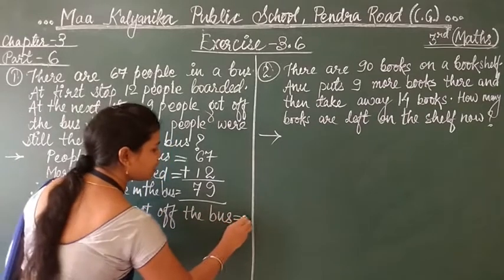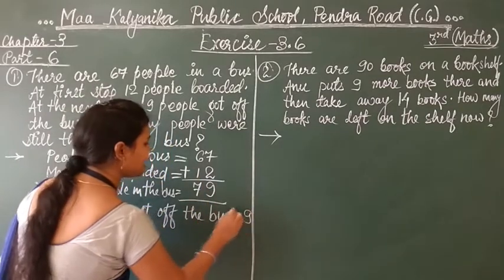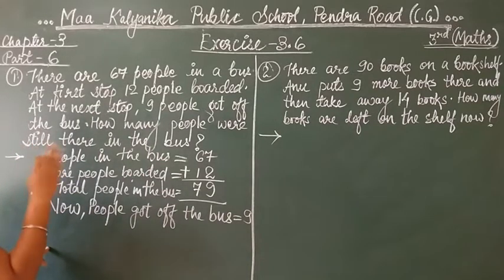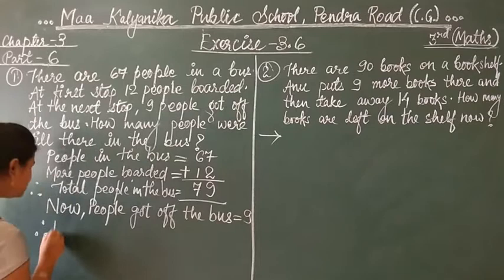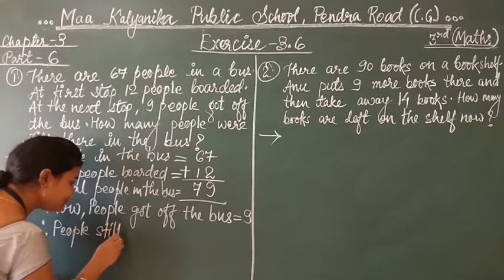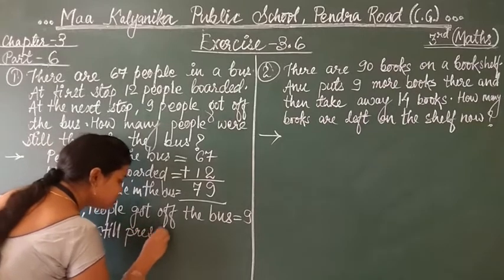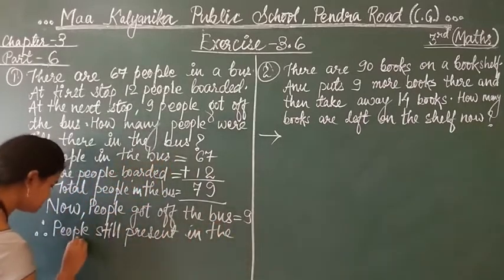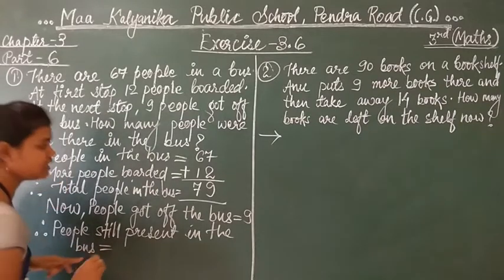How many people got off? 9 came out. So therefore, now how many people were still present in the bus?